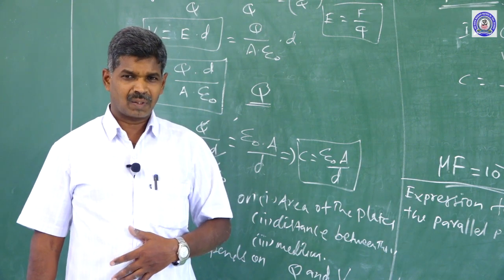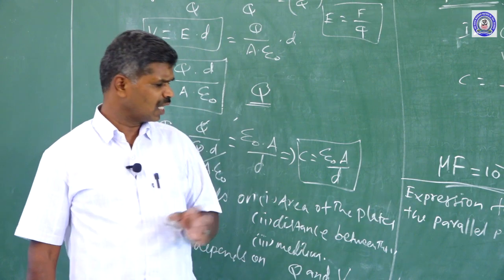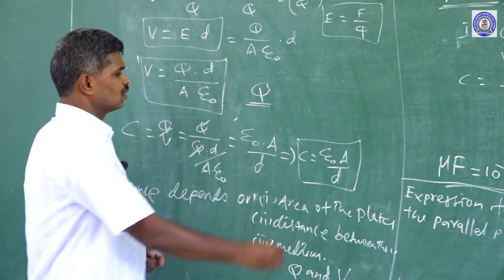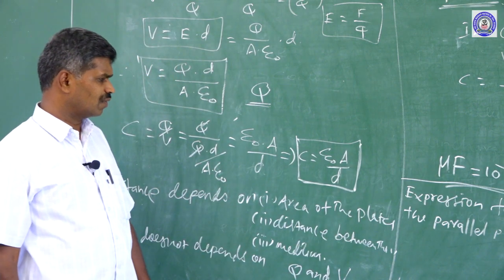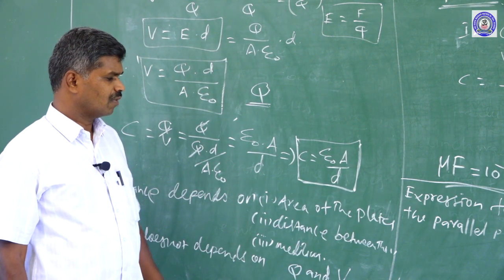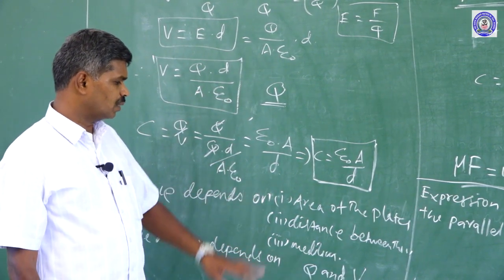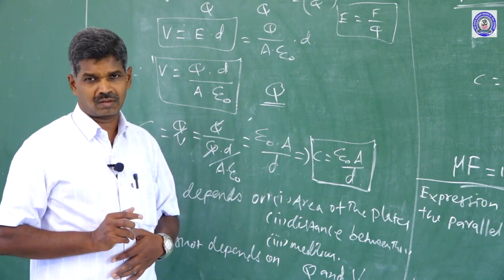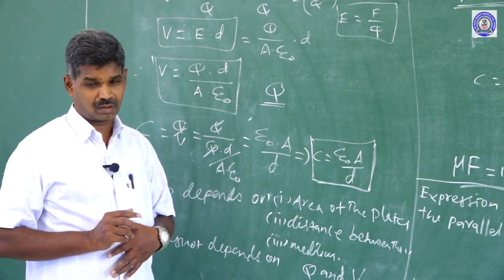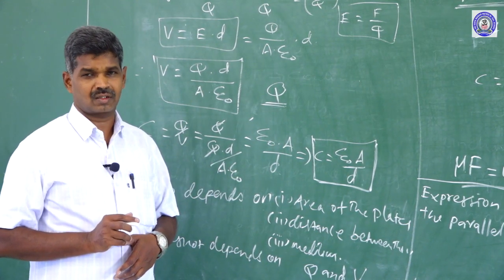Its capacitance can be expressed by the formula C is equal to epsilon naught A divided by d. We have derived that, and it depends upon the area of the plates, the distance between the plates and the medium between the plates, but does not depend upon the charge stored on the plates and the potential difference.